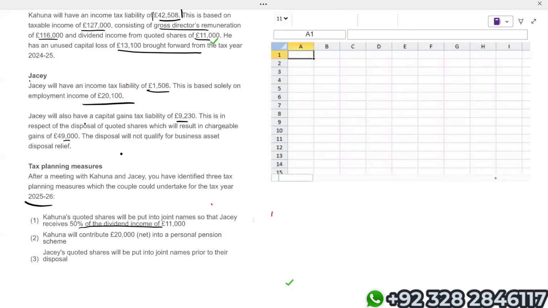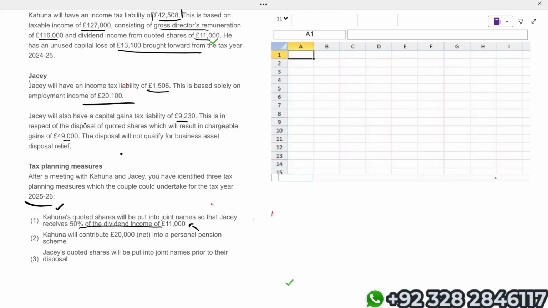Right now, the entire 11,000 dividend income is with Kahuna. But by following point number 1, 50% of the dividend income will remain with the husband, 50% will go to the wife. And 50% of 11,000 is 5,500.